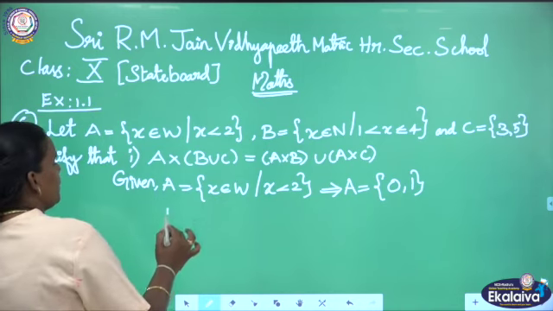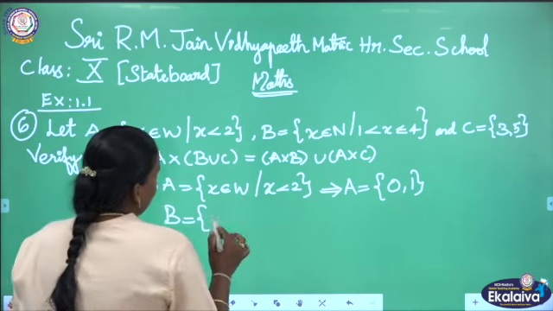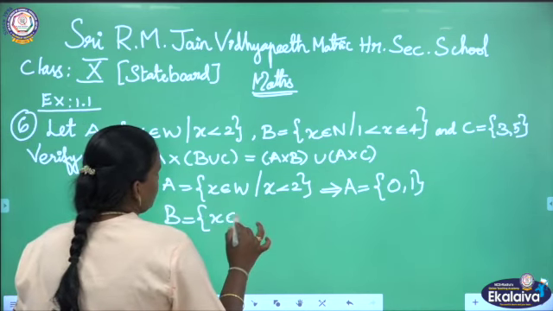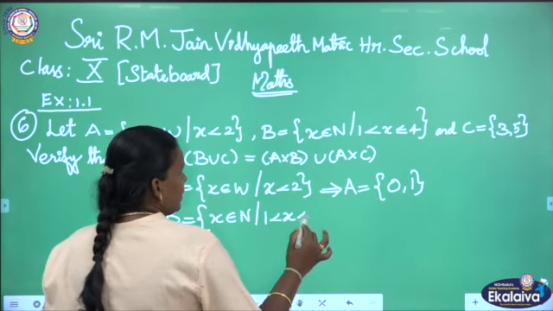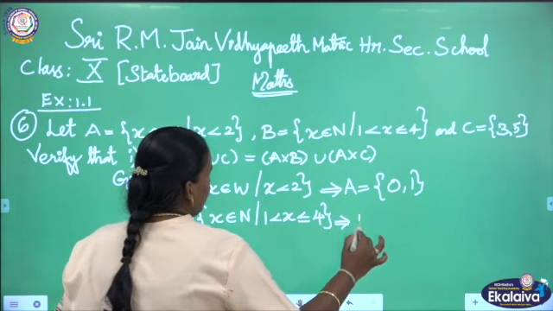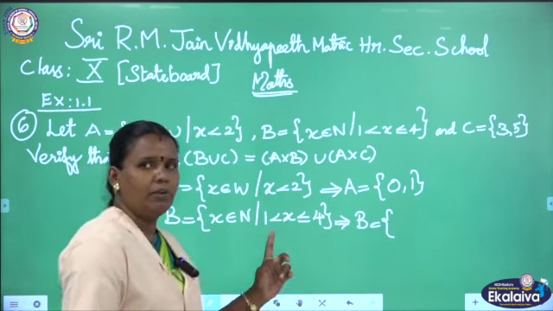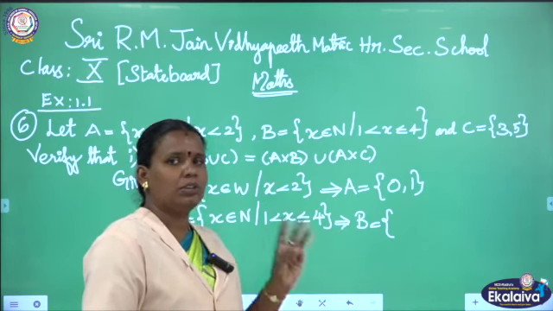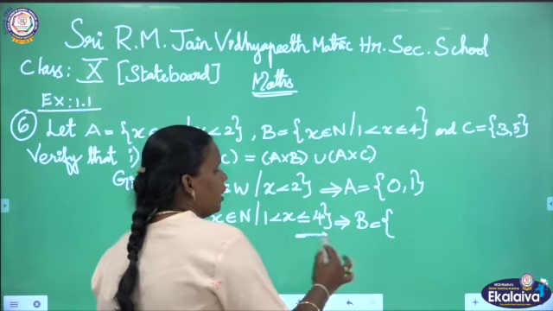Then I proceed with the B set. They gave the B set also in set builder form, x belongs to natural number such that 1 is less than x less than or equal to 4. This gives the B set as: we should not take 1, next number 2, 3, then we have to take 4 also because they gave the equal to symbol here.